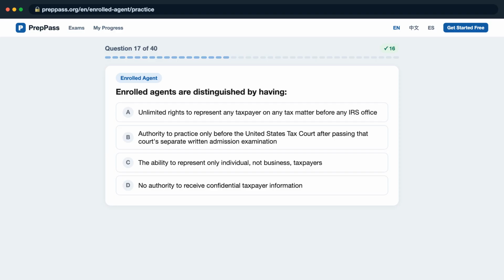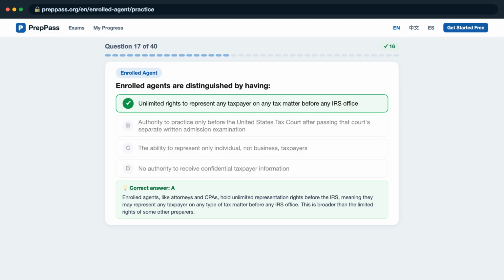D, no authority to receive confidential taxpayer information? The correct answer is A. Enrolled agents, like attorneys and CPAs, hold unlimited representation rights before the IRS, meaning they may represent any taxpayer on any type of tax matter before any IRS office. This is broader than the limited rights of some other preparers.